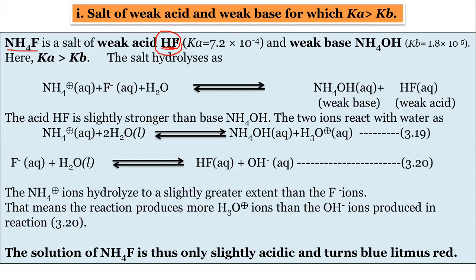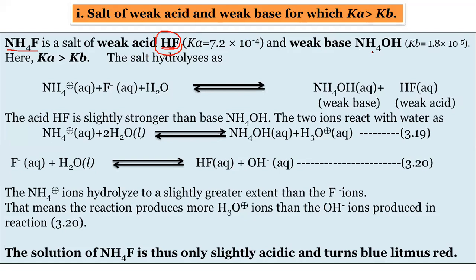Iodine has a larger atomic size, fluorine has a very small atomic size. So the bond between hydrogen and fluorine will be a very strong bond. And compared to HF, the bond between hydrogen and iodine is a very weak bond. It will be easily broken, so hydrogen will be easily removed. So HI is a very strong acid, remember, and HF is a very weak acid. The Ka value is given here, 7.2 into 10 raised to minus 4. This is the Ka value of HF.